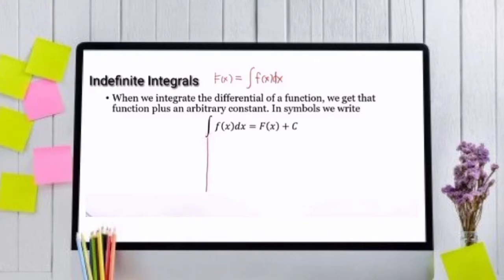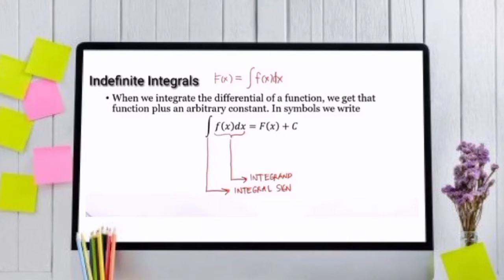This symbol is called the integral sign. This given function is called the integrand. The equation indicates that we must find the function f of x whose differential is f of x dx, or whose derivative is f of x. When we integrate the differential of a function, we get that function plus an arbitrary constant. This c is called the constant of integration.